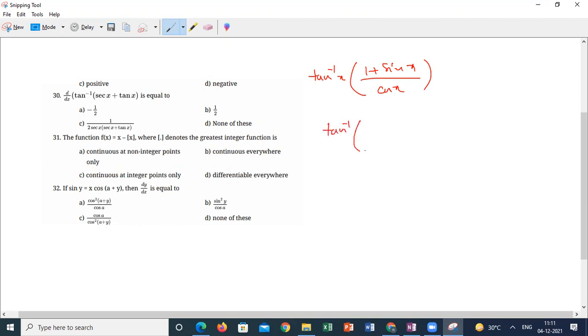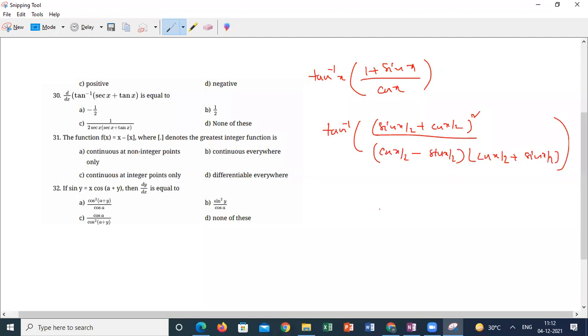This can be written as tan inverse of (sin x by 2 plus cos x by 2) whole square, divided by cos x, which can be written as (cos x by 2 minus sin x by 2) into (cos x by 2 plus sin x by 2).